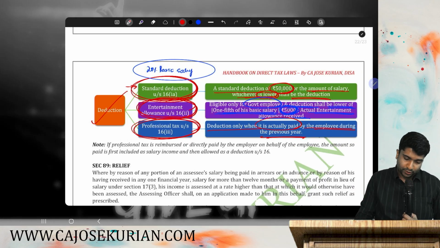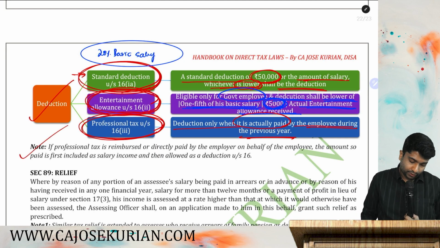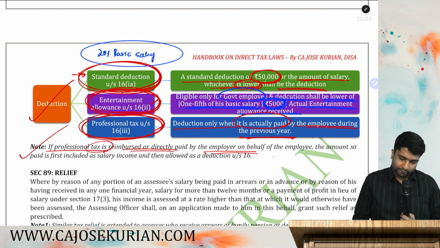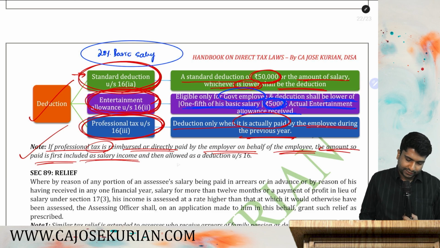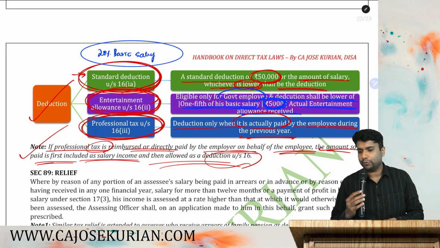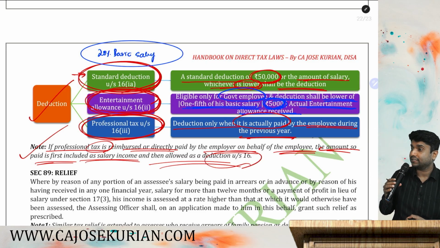So we can see a note under that particular point. What is the note? If professional tax is reimbursed by or directly paid by the employer on behalf of the employee, the amount so paid is first included in the salary income and then allowed as a deduction under section 16. This is how you have to deal with professional tax.